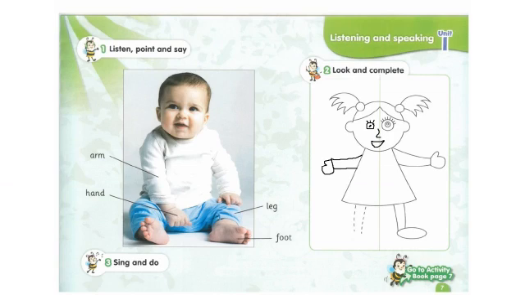Okay. And look here. I'll draw her missing leg as well. I'll trace on these dots. Okay, that's the leg. And finally, I'll draw her missing foot. She's all complete now, right? Okay, next page.